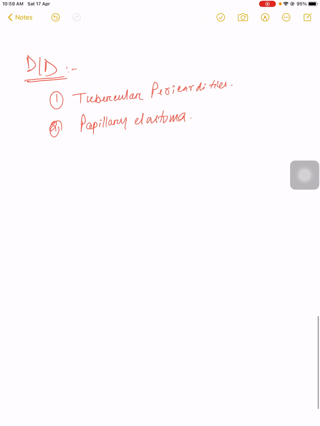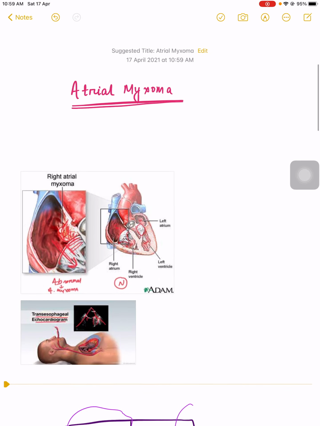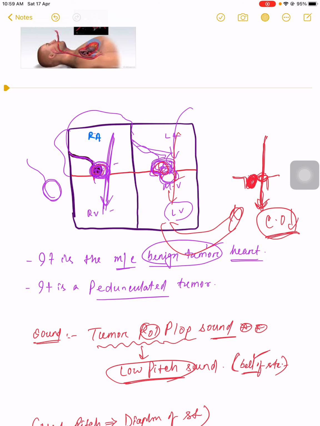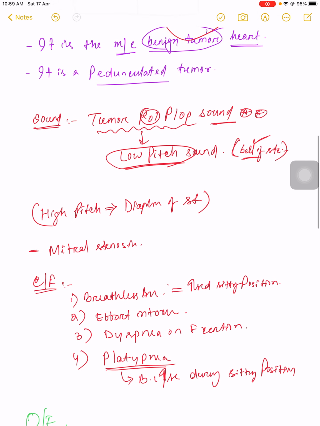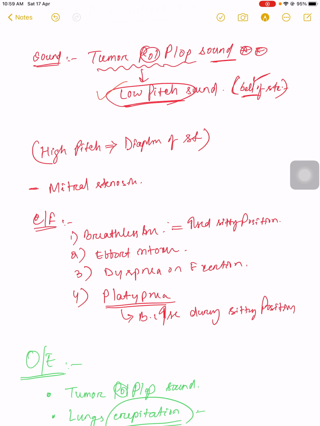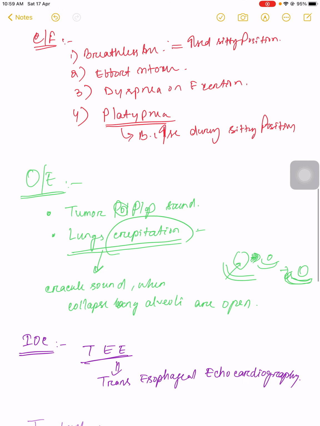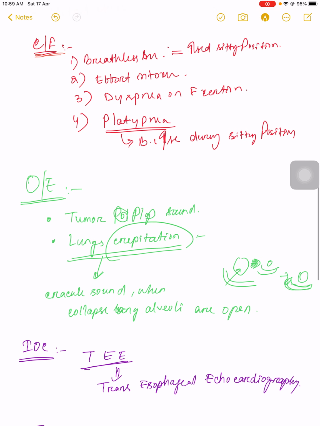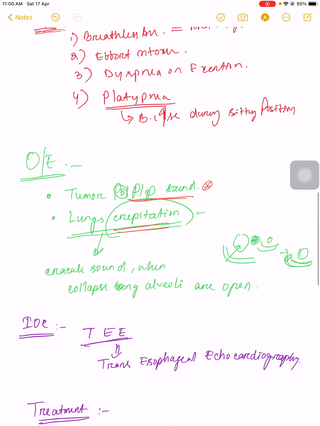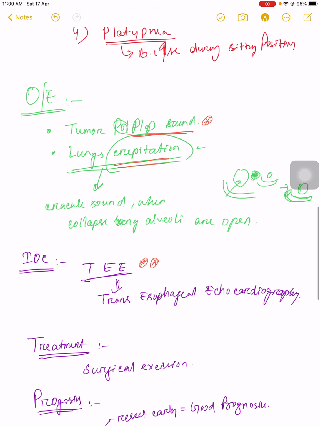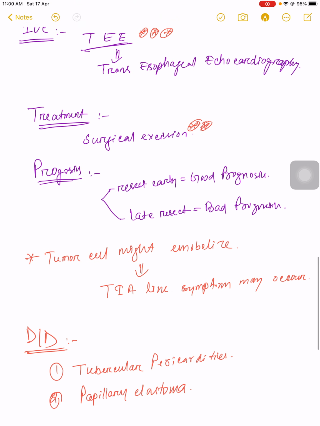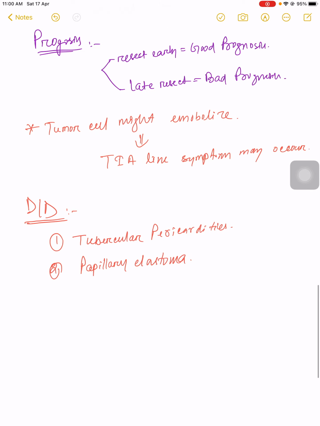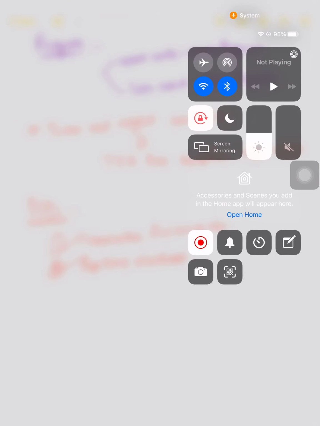This is all about your atrial myxoma. I told you how the tumor looks and how it closes the valves. It is a low pitch sound. And what are the clinical features? Lung crepitation and tumor plop sound are the specific findings. What is the investigation of choice? Transesophageal echocardiography. Surgical excision is the treatment of choice. The prognostic factor and the differential diagnosis are all about atrial myxoma. Thank you guys.